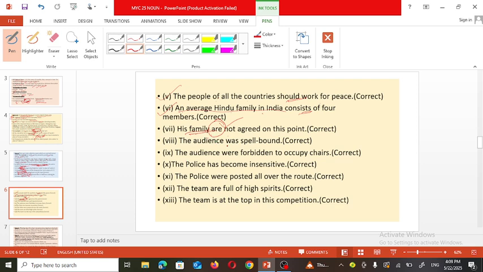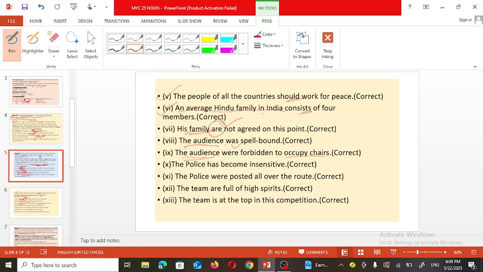"The audience was spellbound." Audience means one category only, those who are witnessing the program. So we must consider this noun as followed by the singular verb. So "was" is correct here, simple past tense. "The audience were forbidden to occupy the chairs." Audience here means each and every person who had come there to witness the program. He must occupy the chair. So here it indicates individual persons.